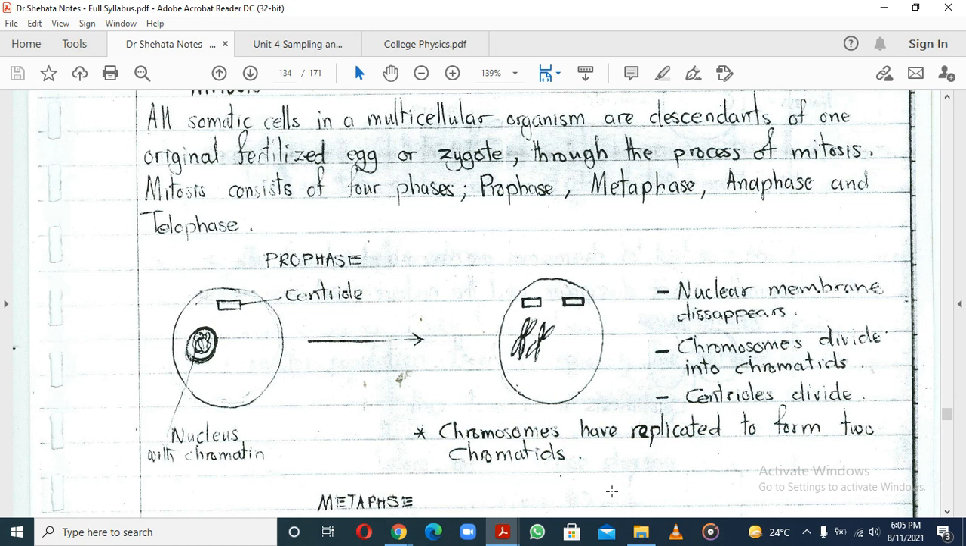Then after that happens, you're going to have the centrioles. You can see on the far left, it's been labeled as centriole. And you see that even there they've divided.